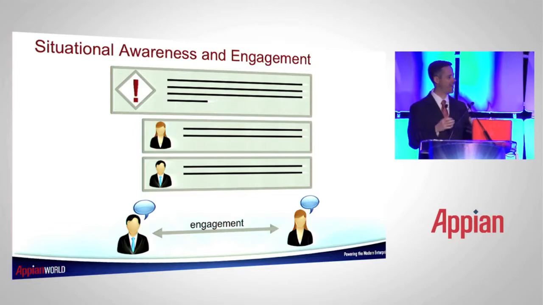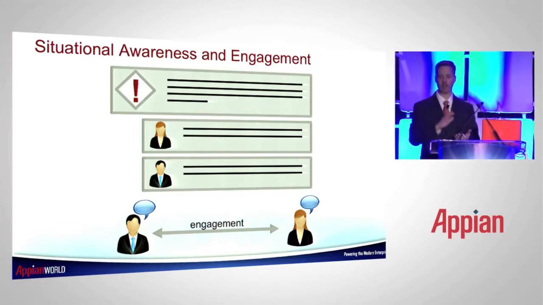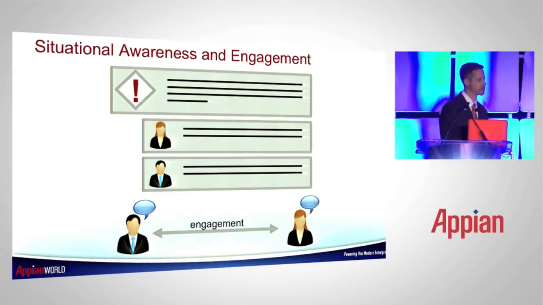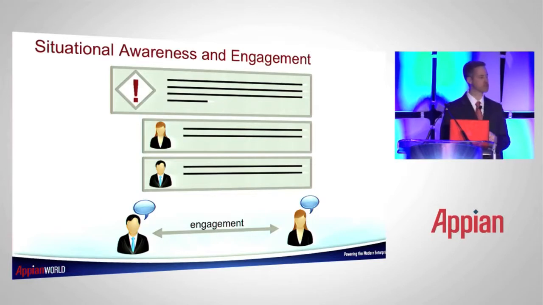It's very important to tie collaboration not only as a separate component like email, but into the business operation decision cycles. And that's what we're trying to achieve with the Appian activity stream Tempo interface: raise awareness of what's going on in the enterprise and provide a platform for people to engage in context of what's going on.